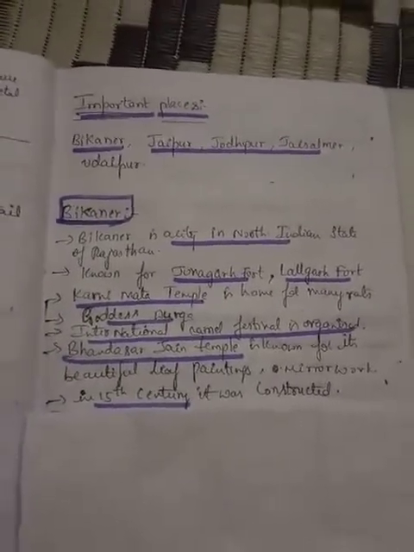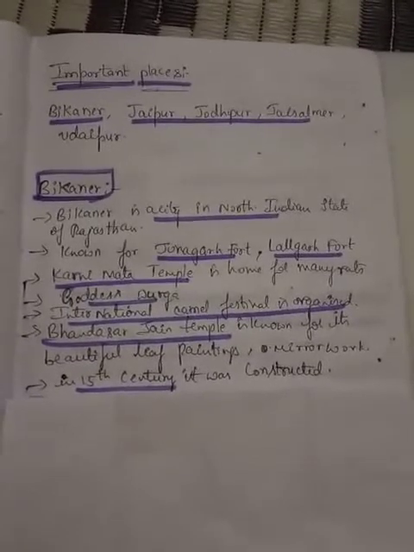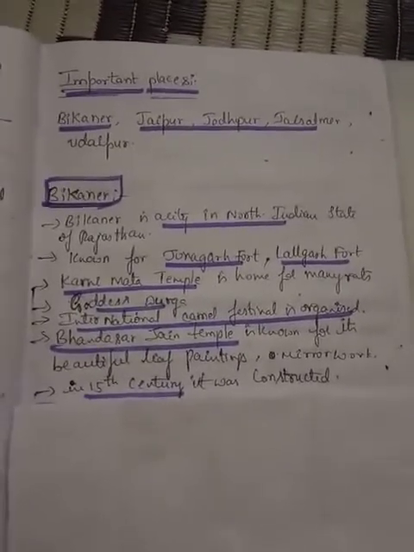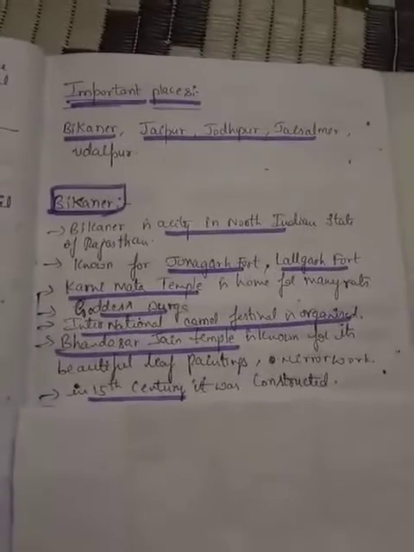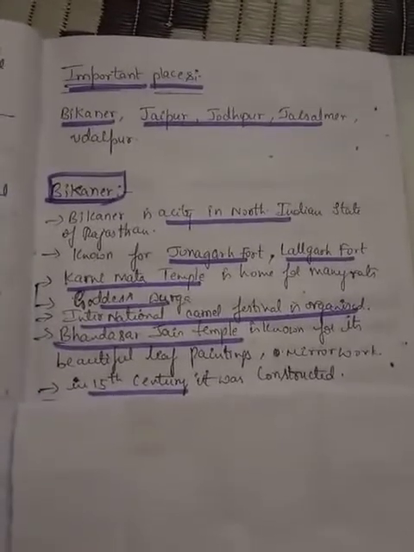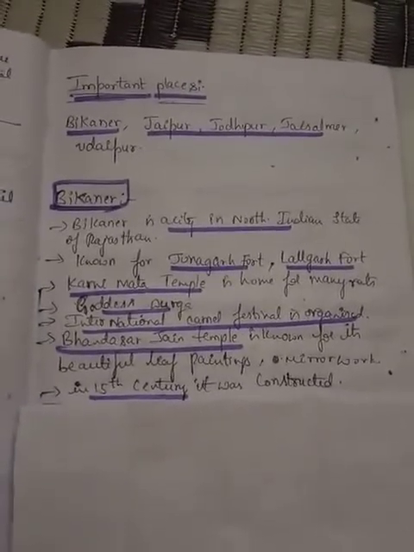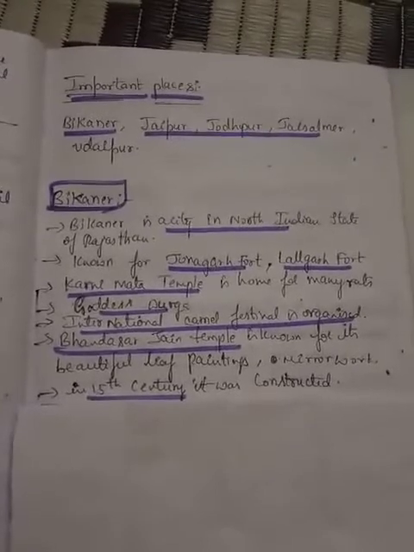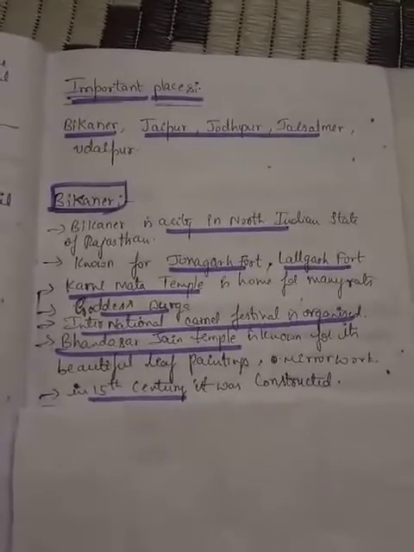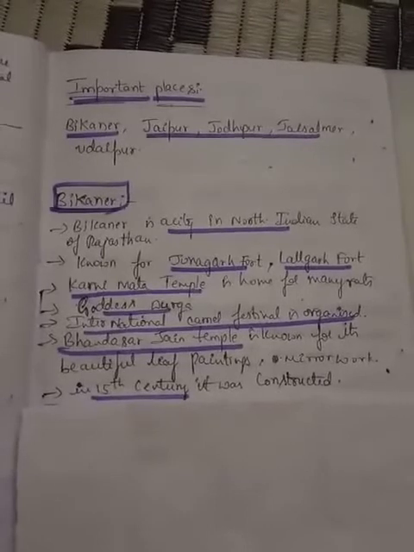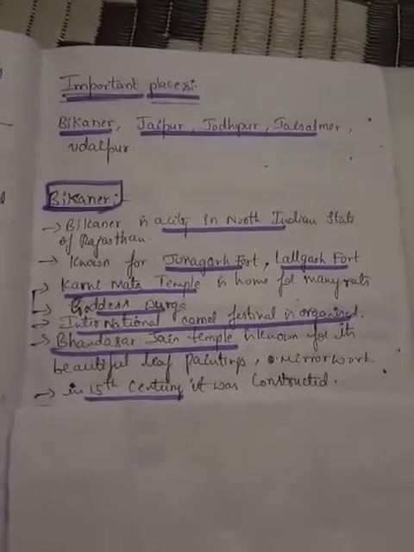These are the important cities which are famous near the desert region. So, Bikaner. Bikaner is a city in the northern part of the Indian state of Rajasthan. What is it known for? It is famous for forts and palaces, like Junagarh Fort and Lalgarh Fort.